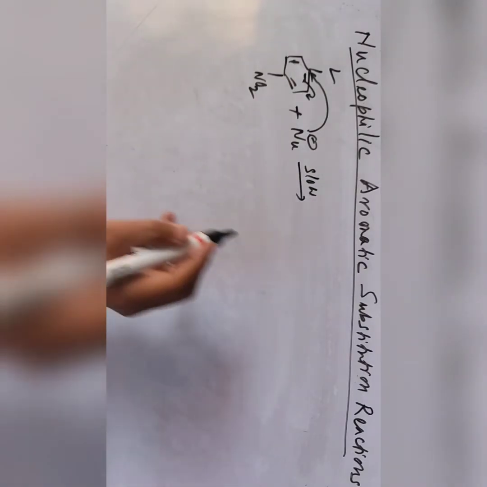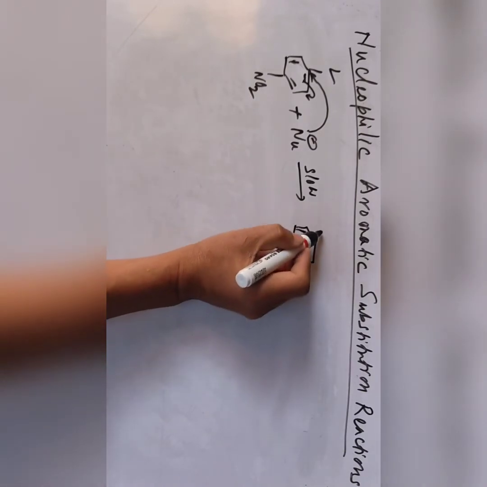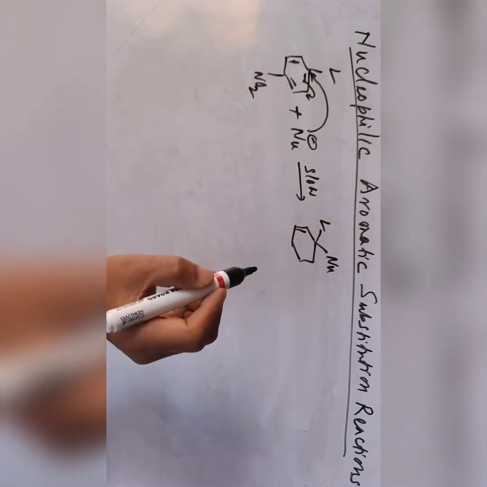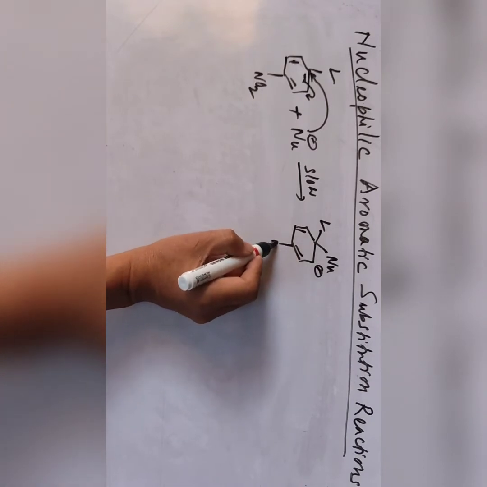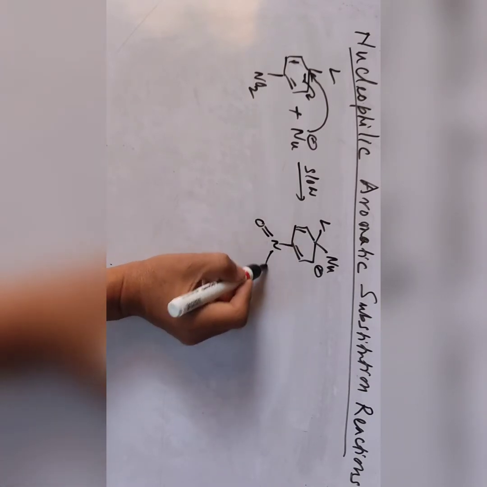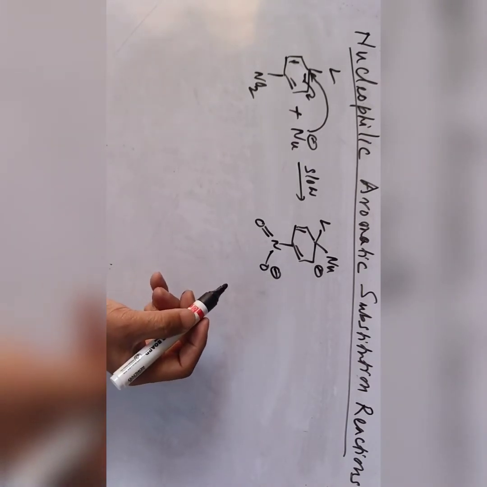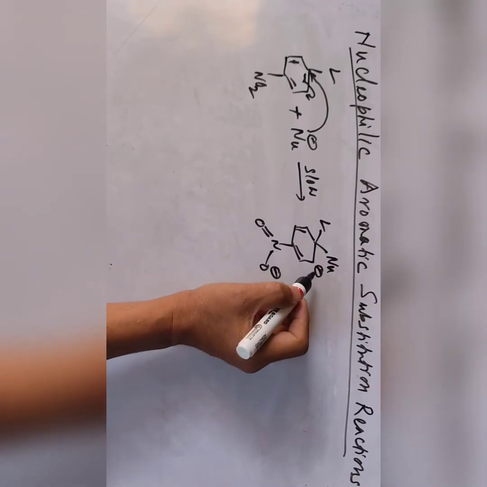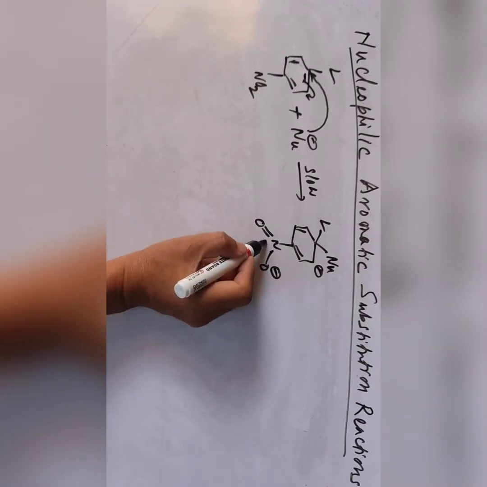The addition takes place first. So we can have the nucleophile, then the leaving group. Then the negative charge here. Then we have this nitro group, NO2 with negative charge. Okay, so this is the nitro group. Now this positive charge here, then this nitro group, we have positive charge here.